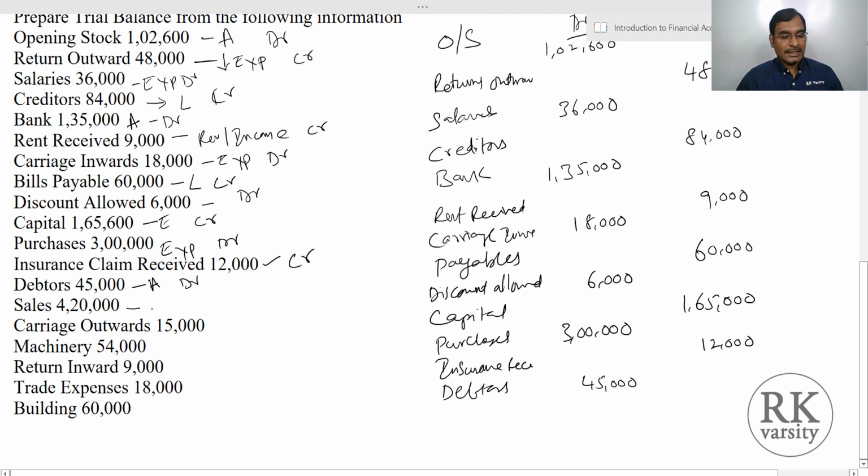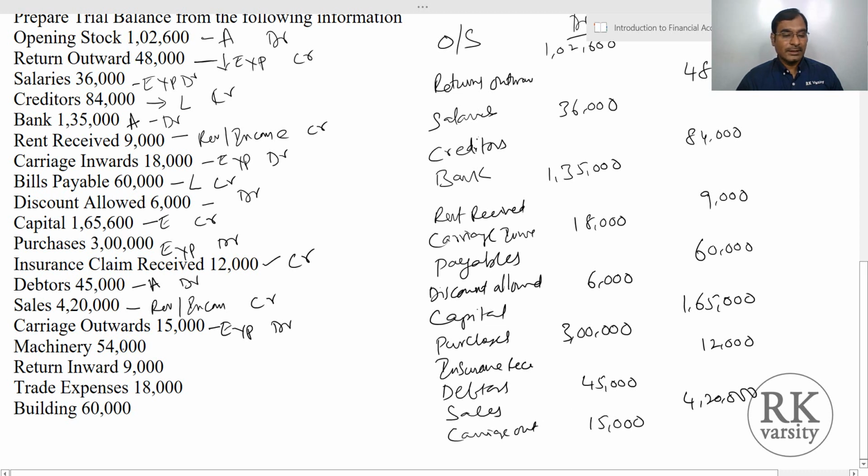Then sales is your revenue, or we can say income, so this should be shown on the credit side. So sales 4,20,000. Then carriage outward is an expenditure, so this should be shown on a debit side. So carriage outward